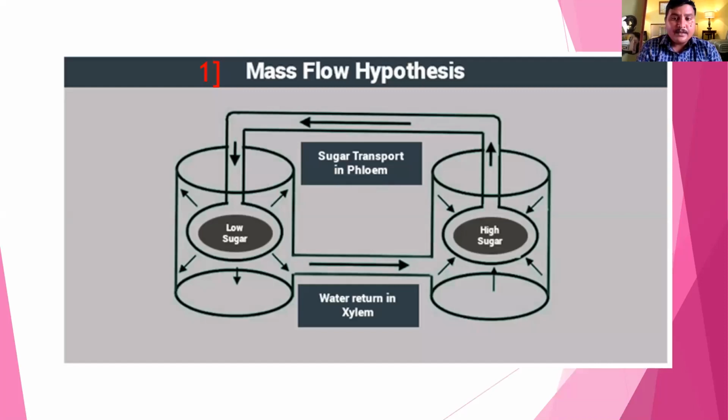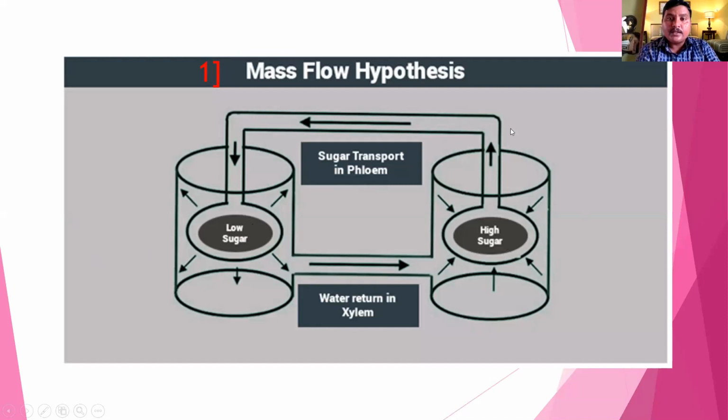The first theory in passive absorption of ions is the mass flow theory, meaning water moves in mass form, not as a single molecule but as a bulky flow, from high concentration to low concentration. Here is low sugar and high sugar.